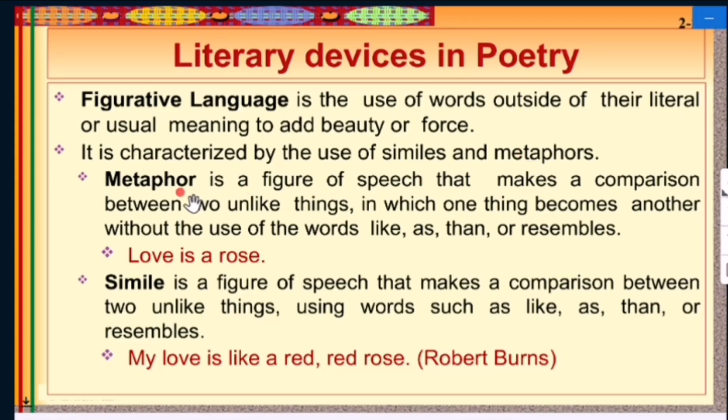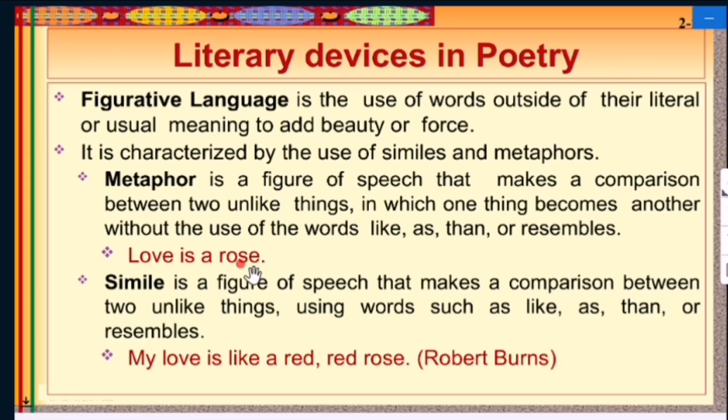What is a metaphor? A metaphor is a figure of speech that makes a comparison between two unlike things, in which one thing becomes another without the use of the words like, as, than, or resembles. Like, love is a rose. We have compared love with a rose, whereas in literal meaning there is no comparison between love and a rose. That's a metaphor, which is also used in poetry.